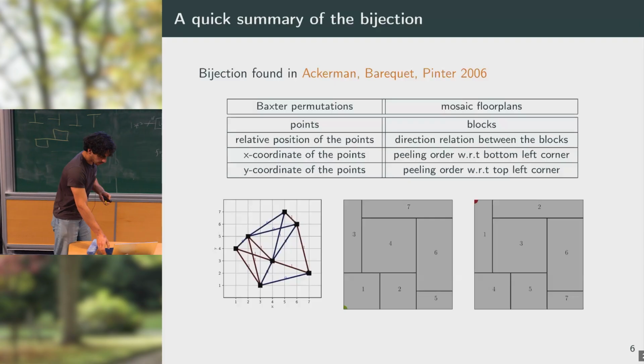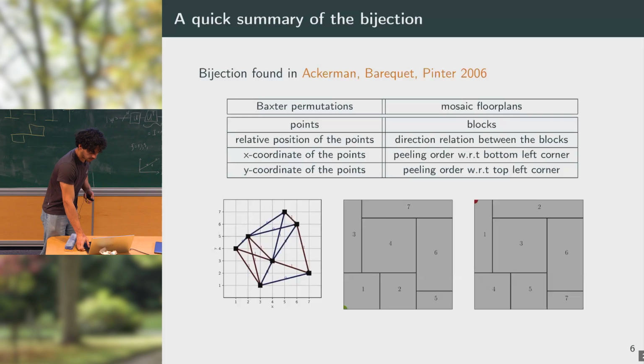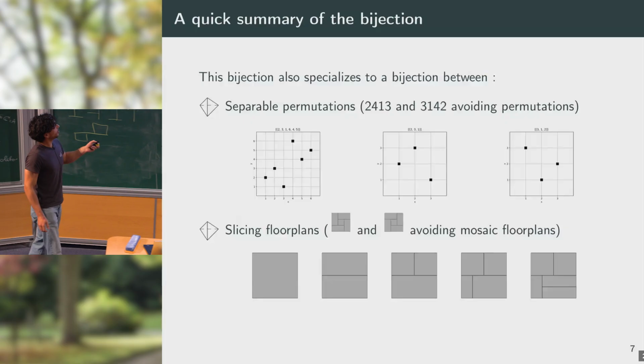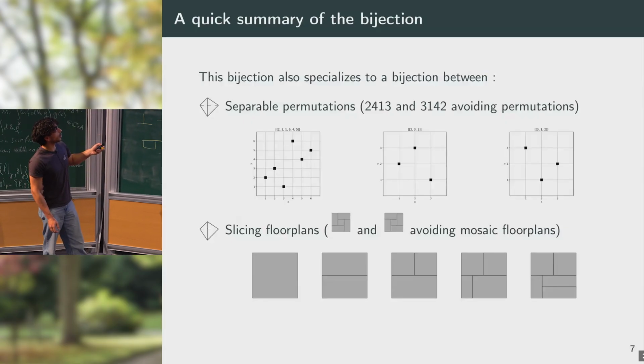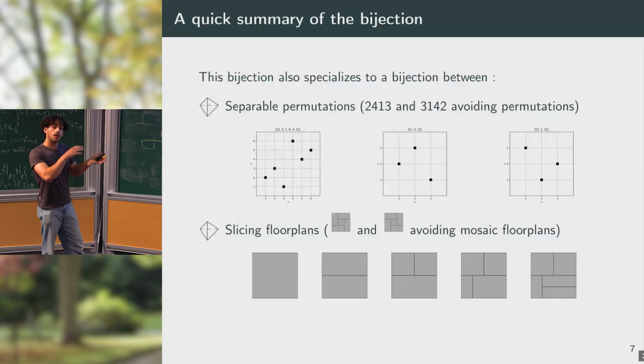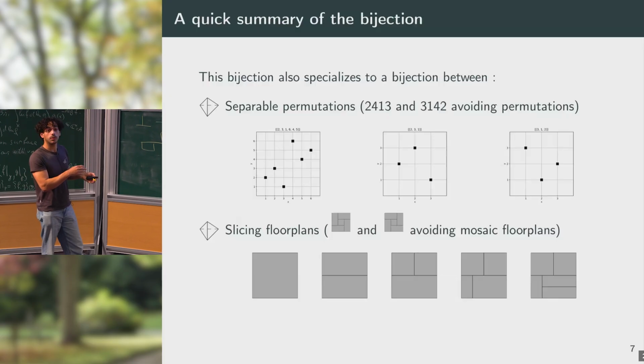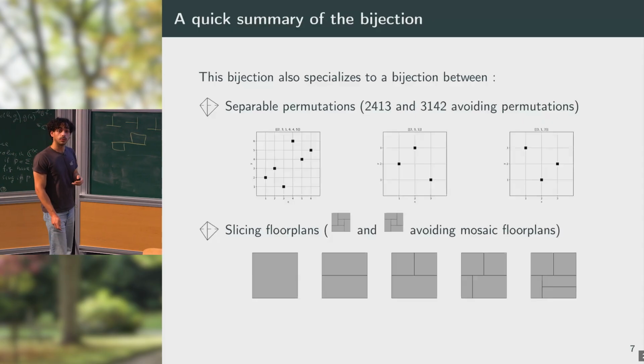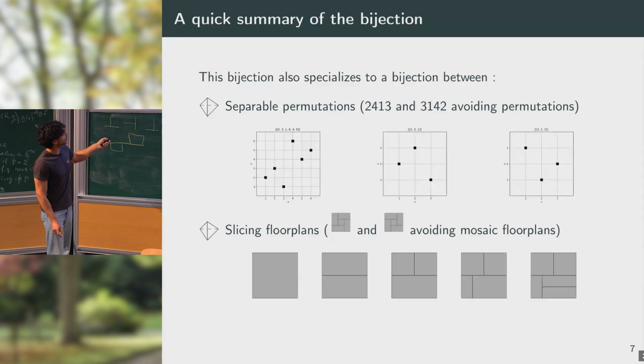So this was done in 2006 by Ackermann, Barkey, and Pinter. And another interesting point is that it specializes also to another bijection between separable permutations, which are another class of well-known permutations, and the slicing floor plans, which I've talked about. Those slicing floor plans are just the floor plans which you can obtain by cutting rectangles in two. So it starts with one block, and you can have more blocks just by cutting the rectangles with respect to some axis.